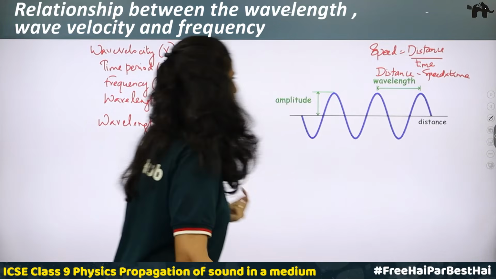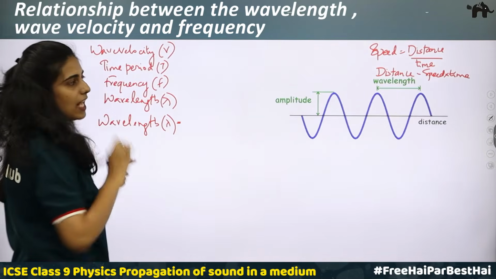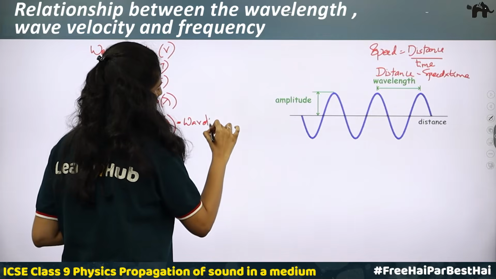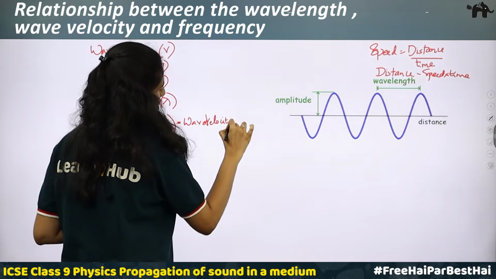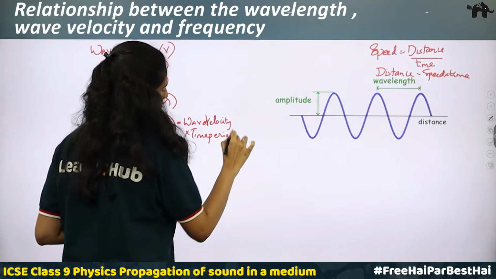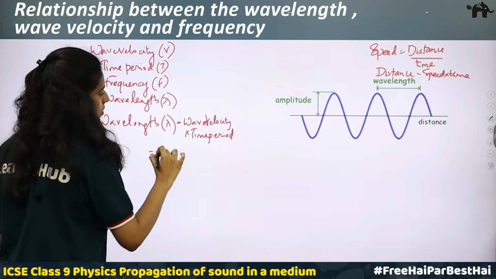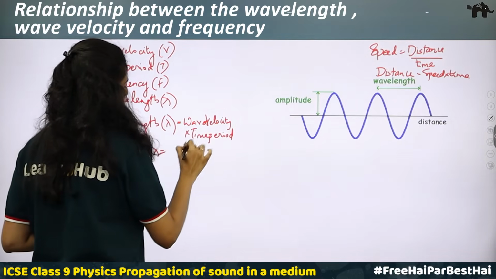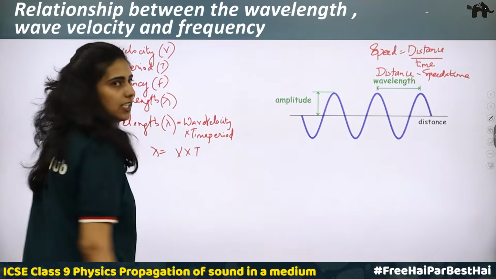Speed is the wave velocity. So we will be having wavelength lambda is equal to wave velocity into time period. Okay, that is lambda is equal to capital V into time period T.